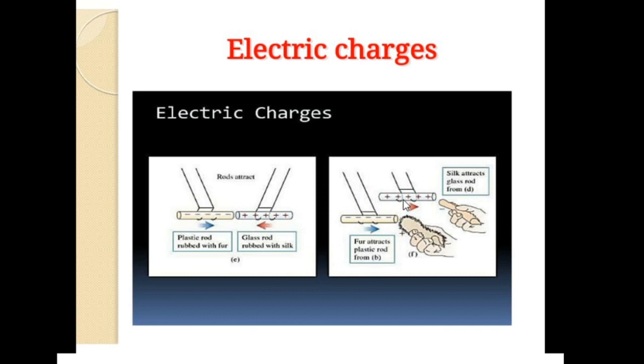And there is a glass rod also. You know very well that when a glass rod is wrapped with a silk cloth, it acquires positive charge. Because the glass rod has lost some of the electrons to the silk cloth, it gains positive charge and silk cloth becomes negatively charged. When silk cloth is brought closer to the positively charged glass rod, they exhibit force of attraction.